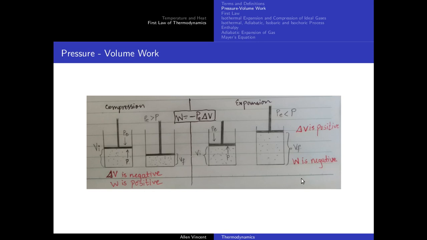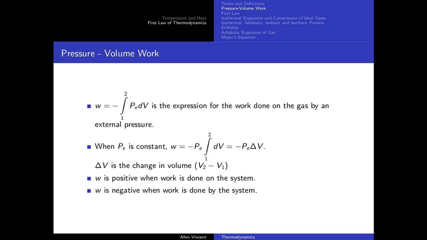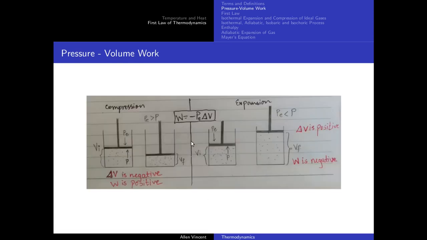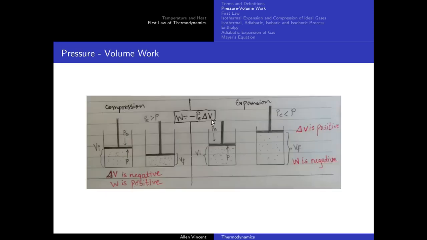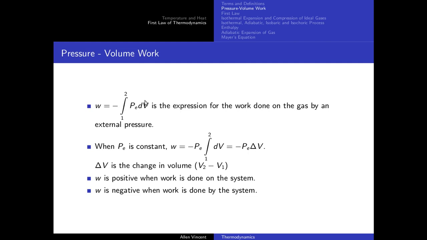So qualitatively, in general, how do we define it? When work is positive, work is done on the system. When work is negative, work is done by the system. The expression in this box is given because of the integral which is here. If the external pressure is constant, it will come out of the integral and you will get the expression which was there in this box. If it is not constant, it will still be inside the integral, and it can depend on various factors. Accordingly, when you evaluate that integral, you will get the work done.